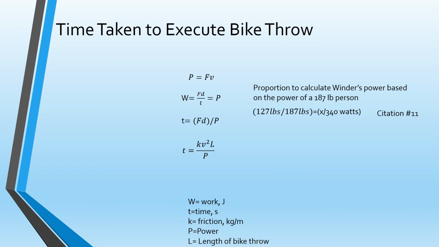So after Ruth Winder initiates the bike throw, her bike is not instantaneously that distance ahead of the other biker. To find the time it takes for her to complete the bike throw, we use the power of a bench press and use that proportion for her weight, and it was approximately 230 watts. The time was equal to the air resistance times velocity squared, where we used the air resistance of the bike itself, not including the rider, times the length of the bike throw, divided by the power with which she throws the bike.